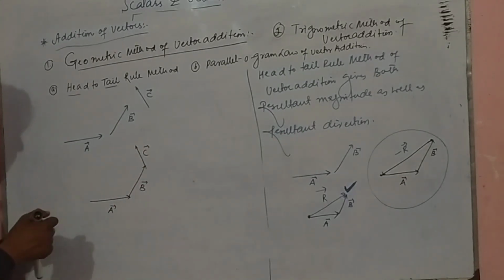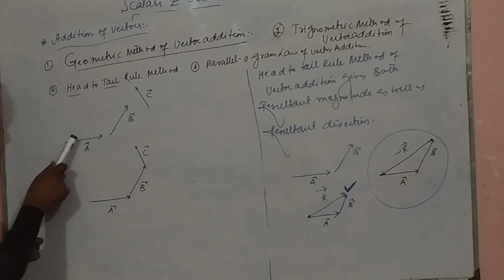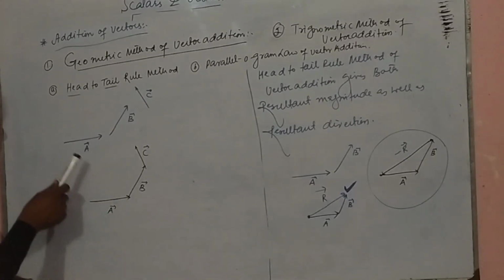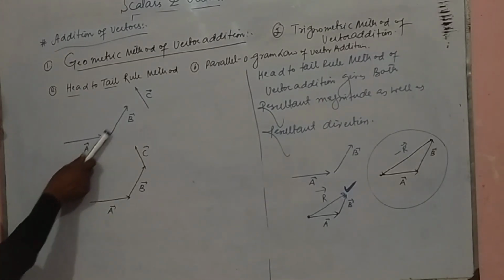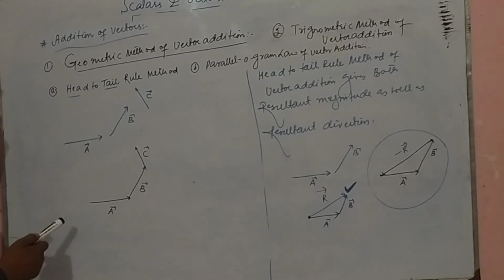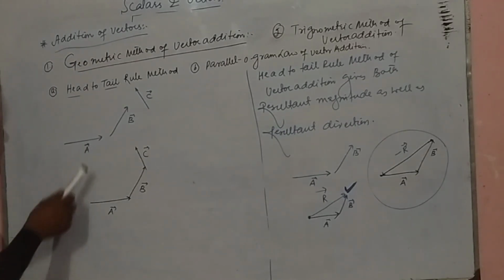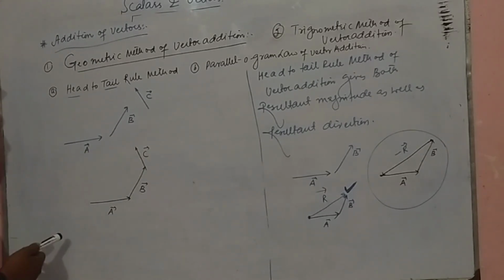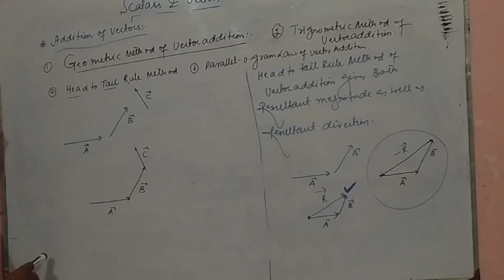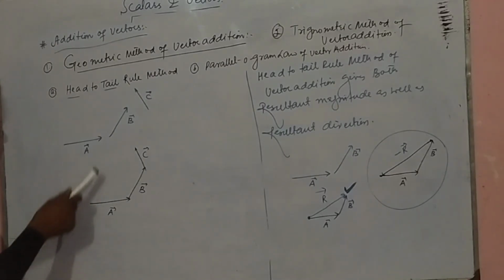But one thing more: we can take these vectors anywhere on this board, but we have to take care that the magnitude and direction of these vectors will never change. If the magnitude or direction of these vectors has changed, then we are not considering them as the same vectors.